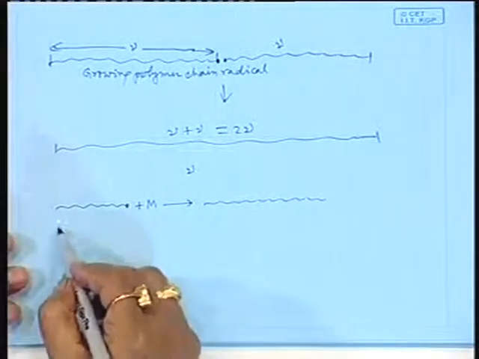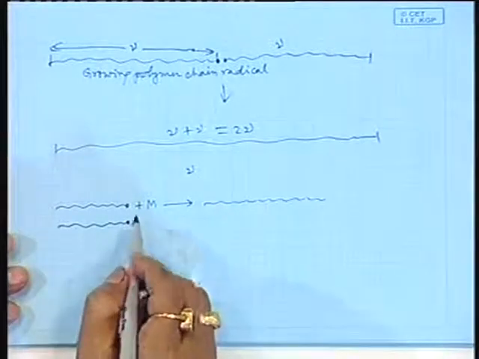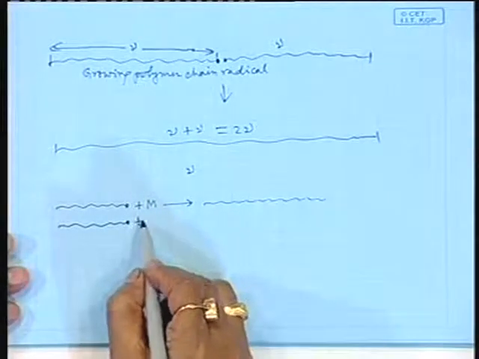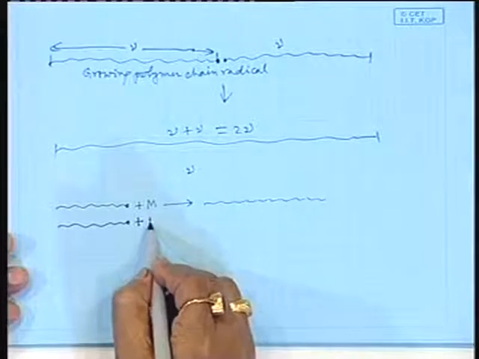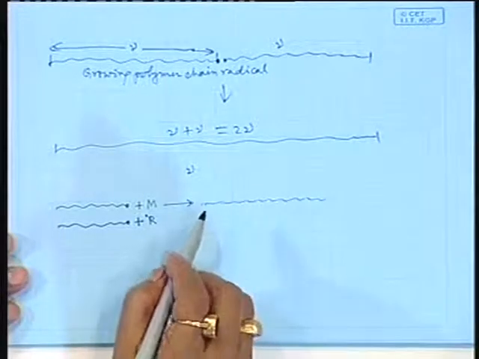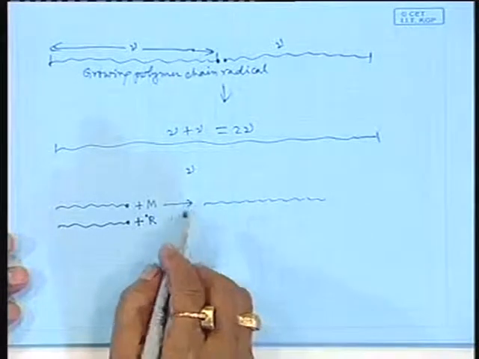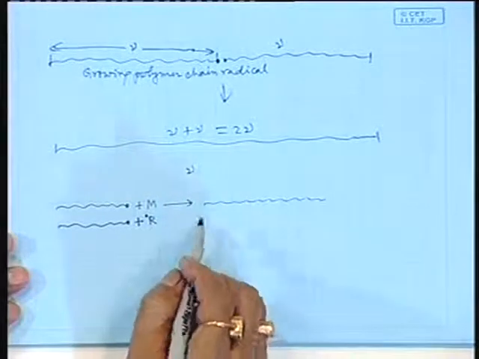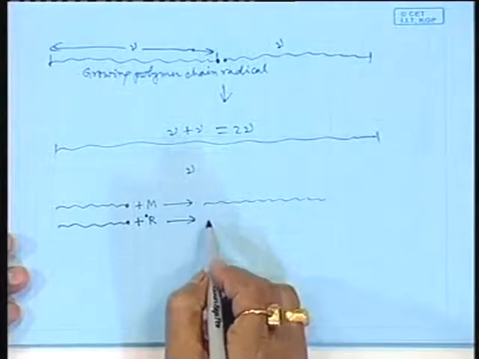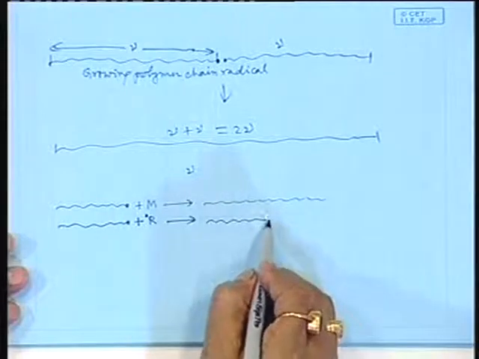Now, if instead of interacting with monomer, it interacts with a primary radical or an impurity which can act as an initiator or radical, its growth is arrested over here.